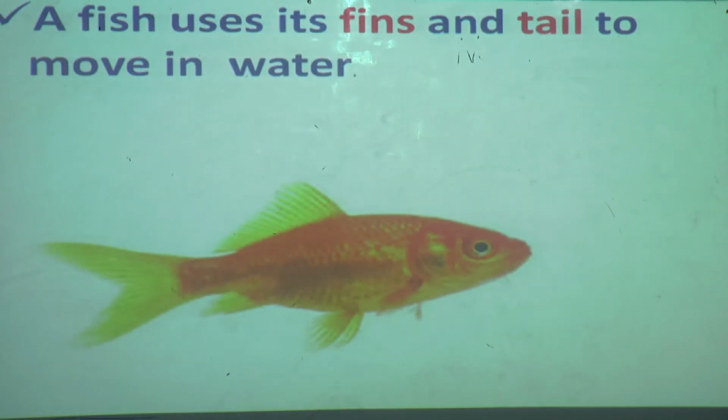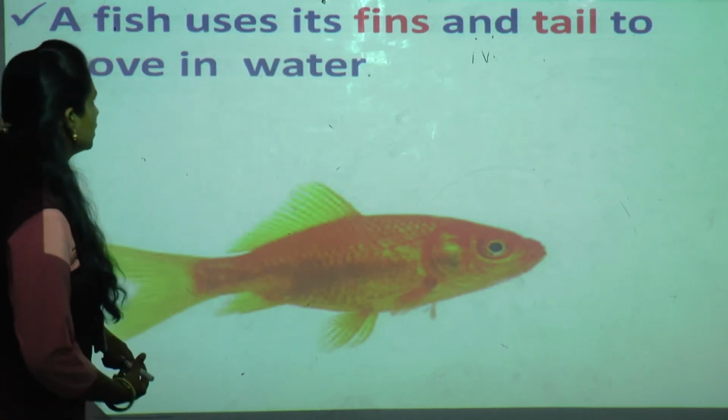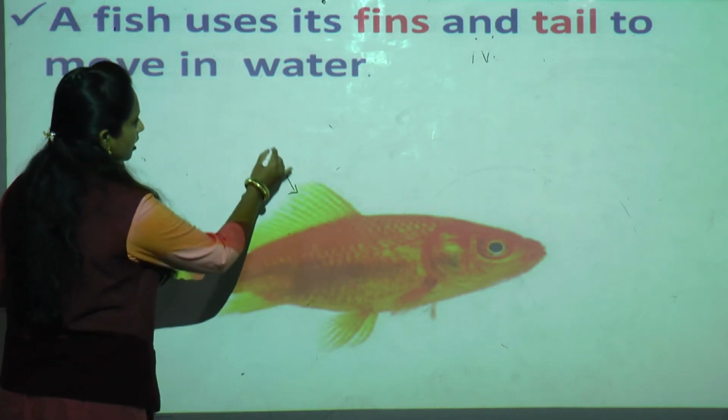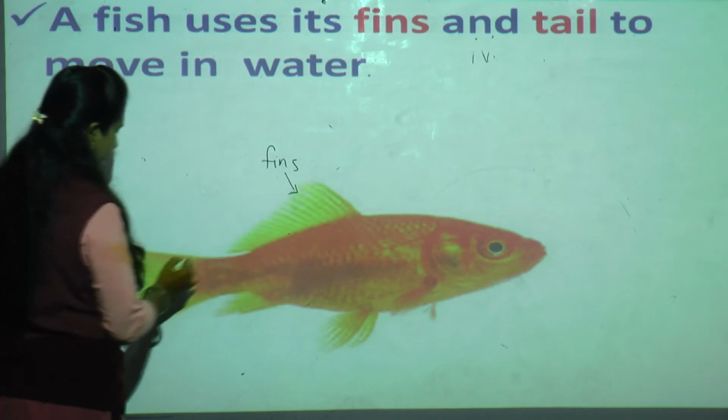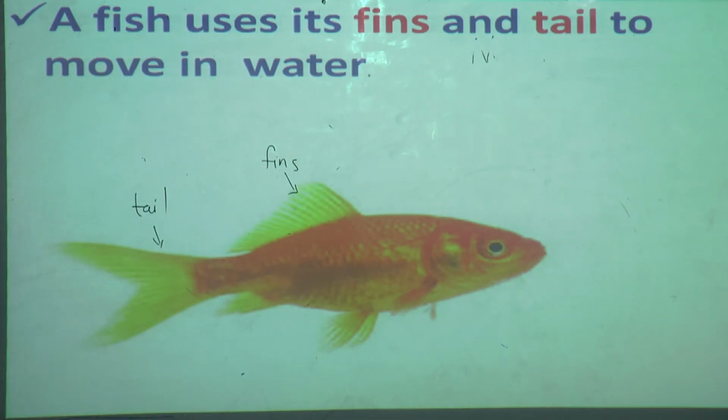Now what about fish? Fish use their fins and tail to move in water. See, these are fins and this one is the fish tail. So how do fish move in the water? With the help of fins and tail. Understood?